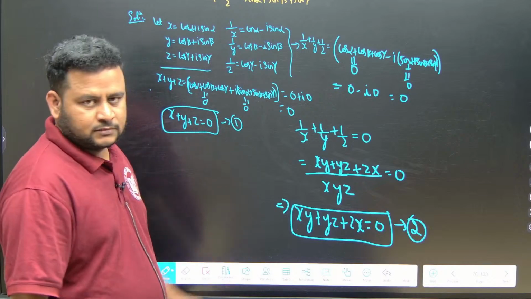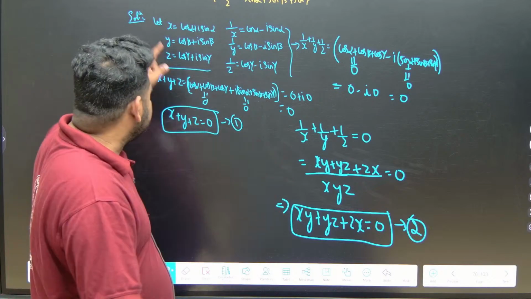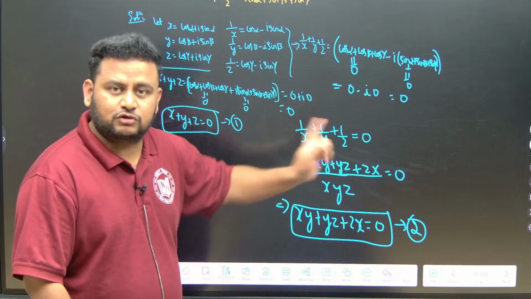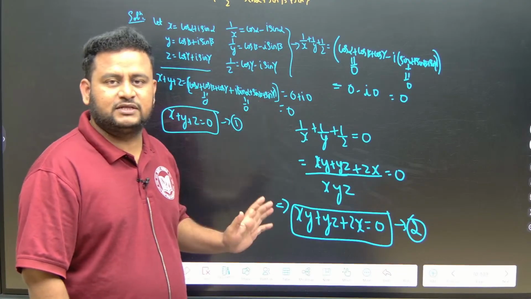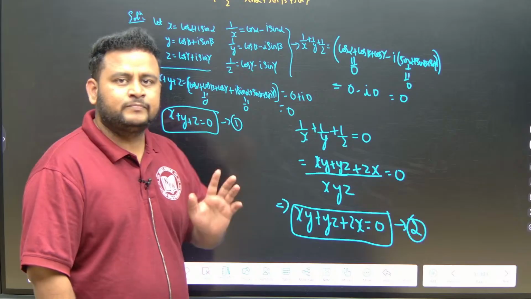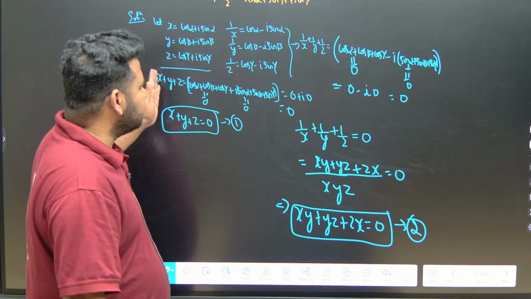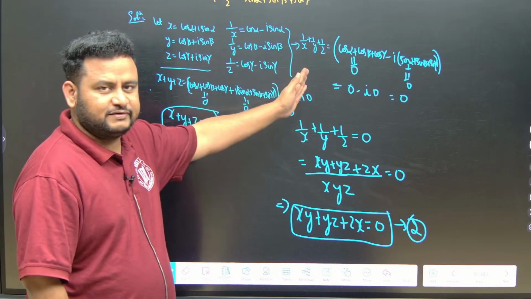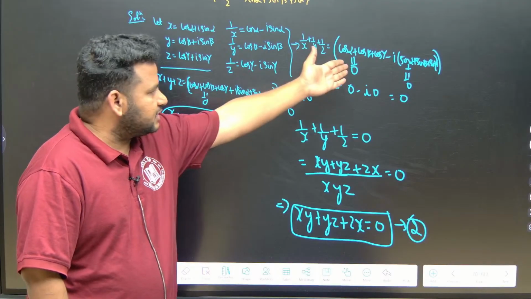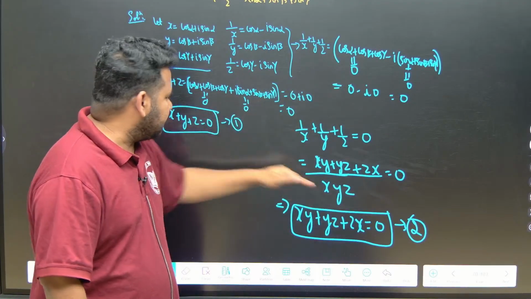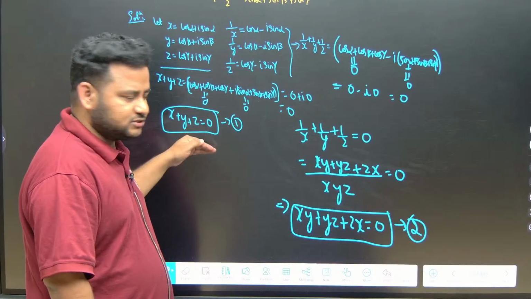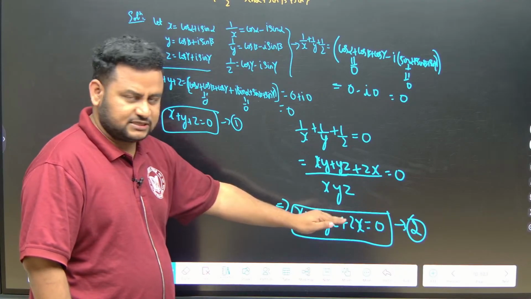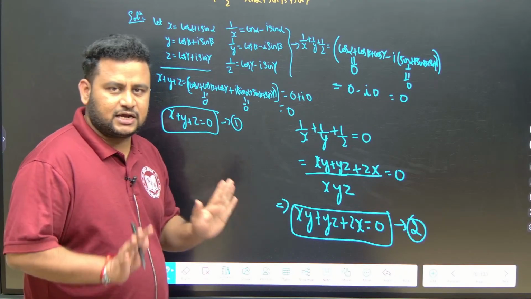asking? We got it till here, that is fine. The same procedure you have to follow for the fourth question also. That's why I am doing it together, but first I am solving the third question. So for x, y, z you have to write down there also 1 by x, 1 by y, 1 by z. We will write the reciprocal. We will get x plus y plus z is equal to 0, and xy plus yz plus zx is equal to 0. Till here I hope it is clear.